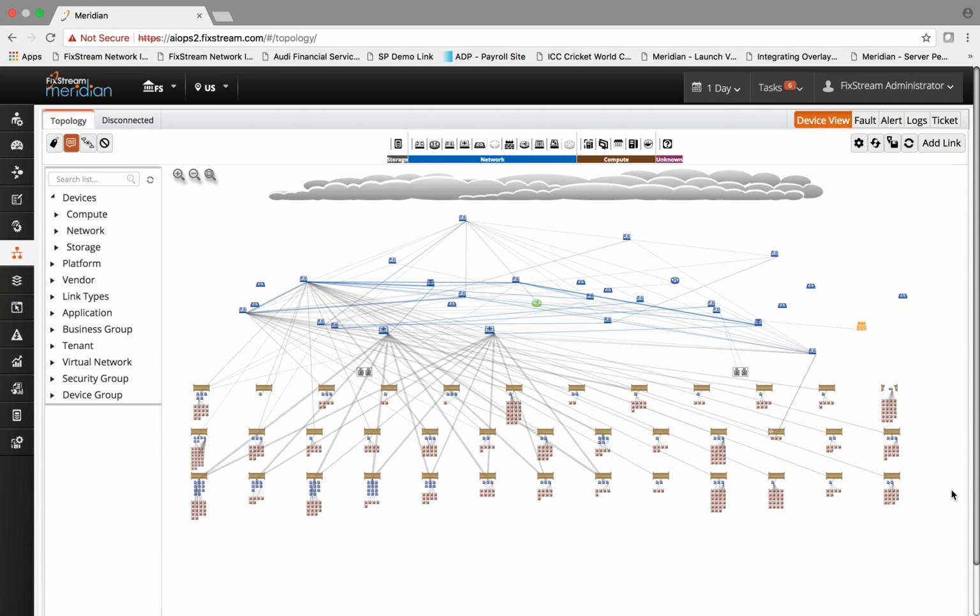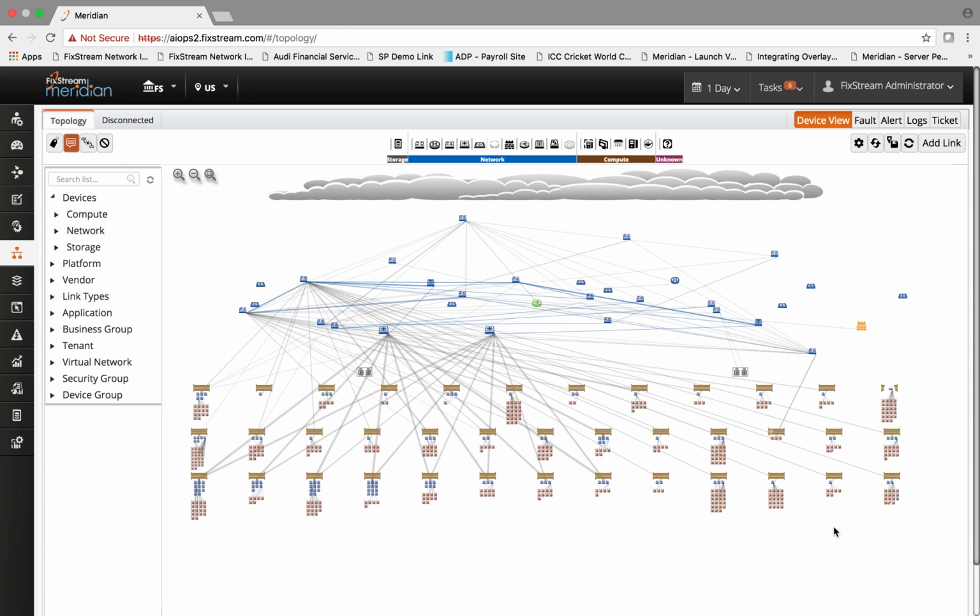The auto discovery process, besides collecting all the inventory data, also collects all the topology relationship data. For example, the VLAN, the interface, the links between compute, storage, and the network entities, and it builds a very detailed dynamic topology map by doing the topology analytics.